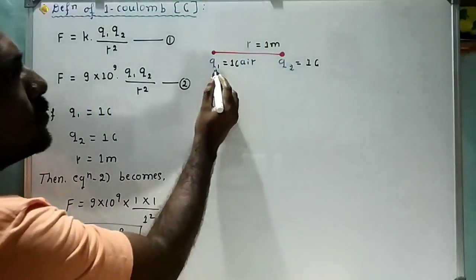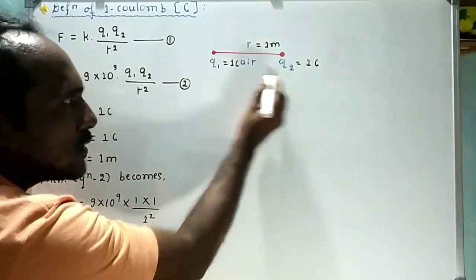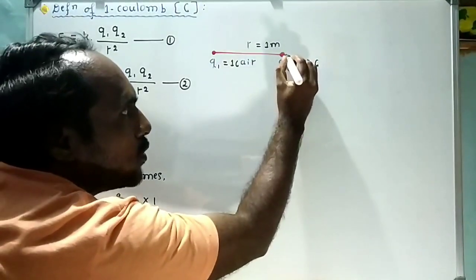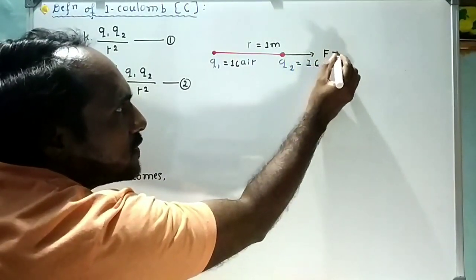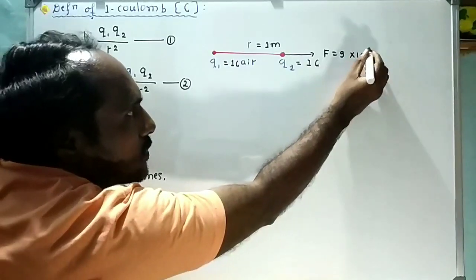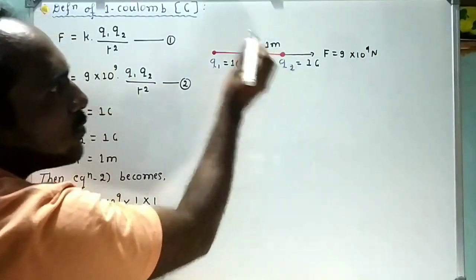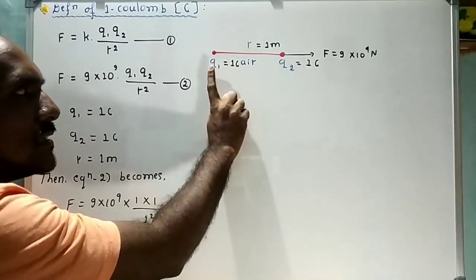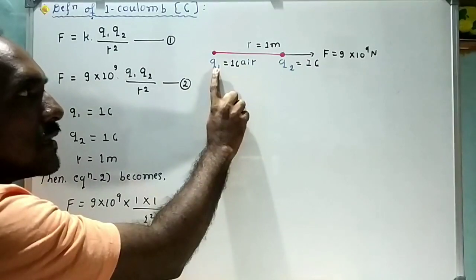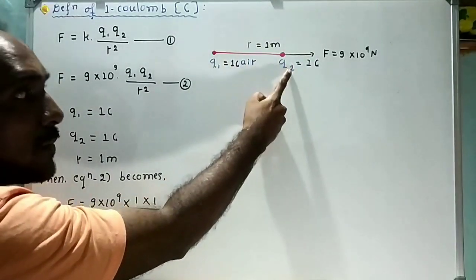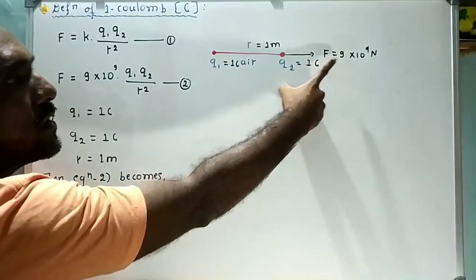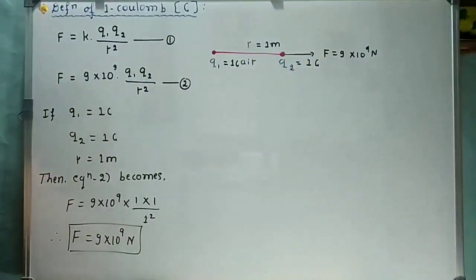Here Q1 is repelling the Q2. Q1 is 1 coulomb, Q2 is also 1 coulomb. Here Q1 is repelling the Q2 with a force F is equal to 9 into 10 raised to 9 Newton, which is kept at a distance 1 meter. Okay, this means 1 coulomb is that charge which when placed at a distance 1 meter from an identical charge then repels this identical charge with a force 9 into 10 raised to 9 Newton. This is the definition of 1 coulomb.